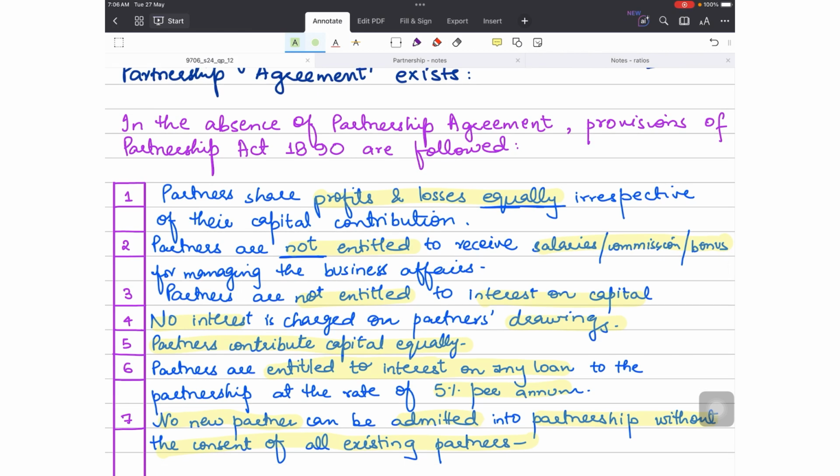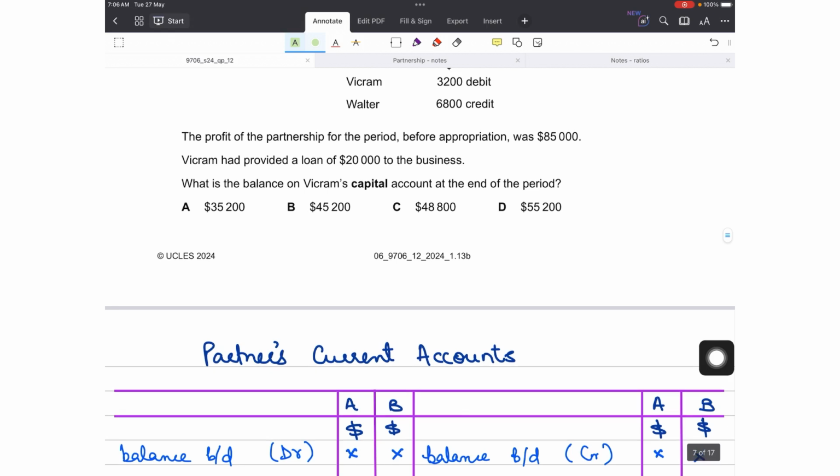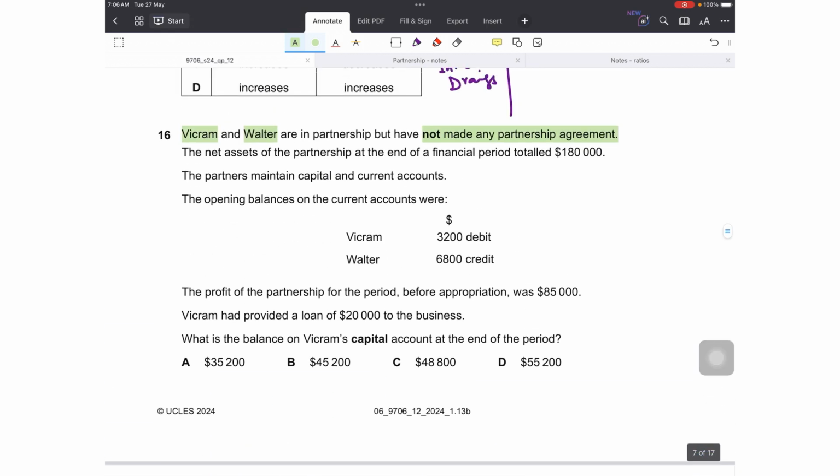There is no interest on capital, no interest on drawings, no salaries to the partners, and if a partner has given a loan to the partnership, interest on that loan is paid at the rate of 5%. Moreover, partners contribute capital equally. If the question is silent, we do assume that partners are contributing equally in case of no partnership agreement.